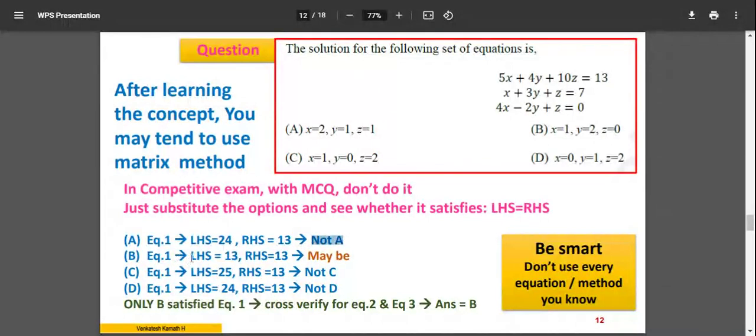Then I'll go to the second option. I find the LHS by the same method. Here x is equal to 1, y is 2, z is 0, these values.